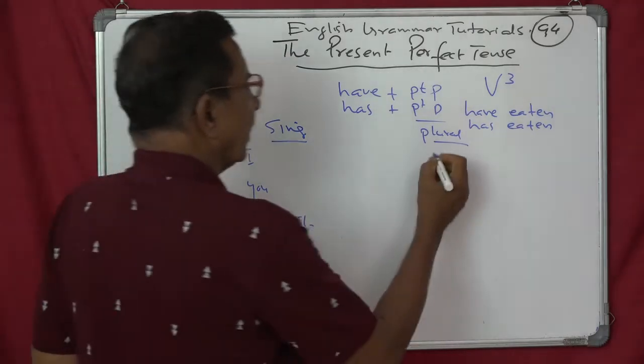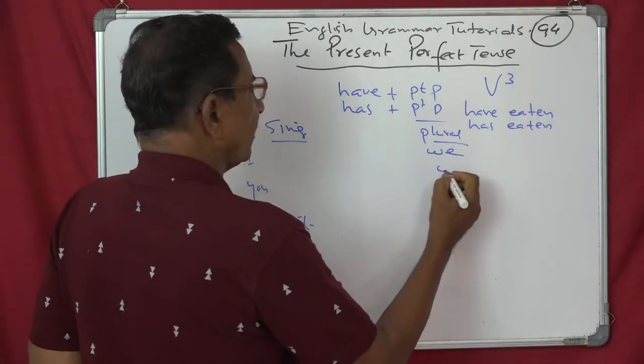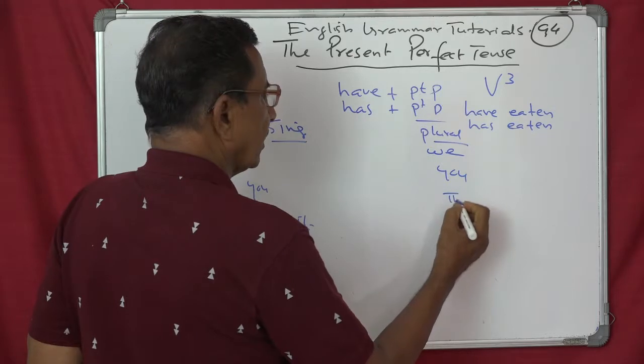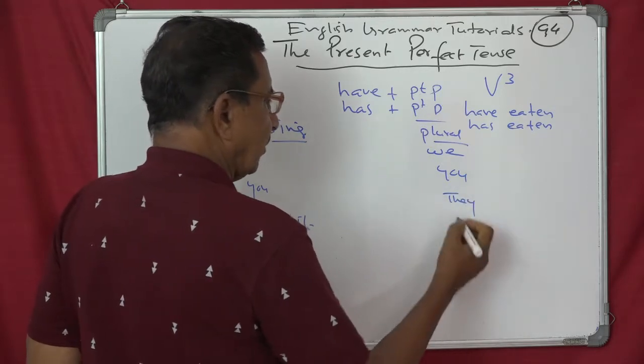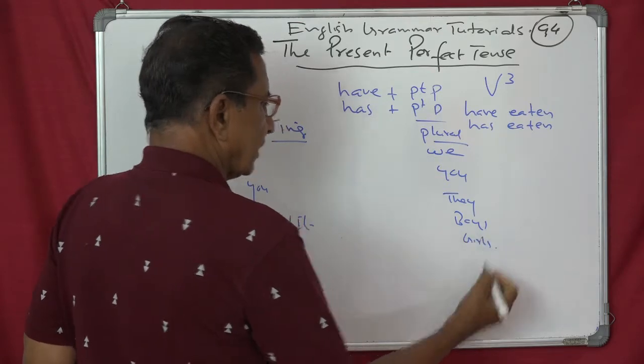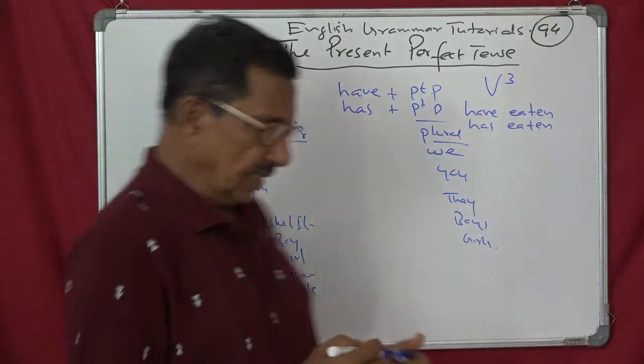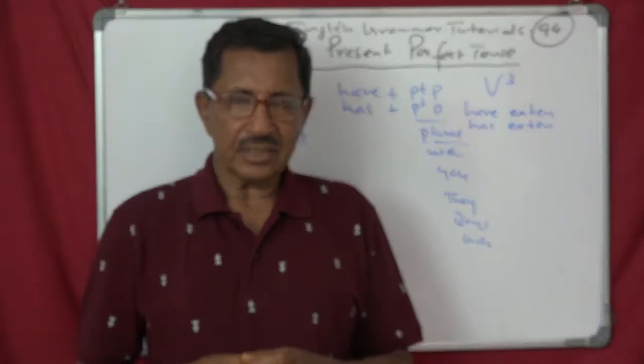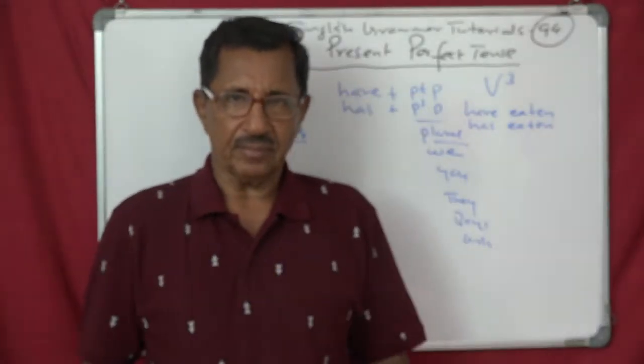And plural: we, first person plural, second person plural, third person plural, they, and all the plural nouns like boys, girls, etc.